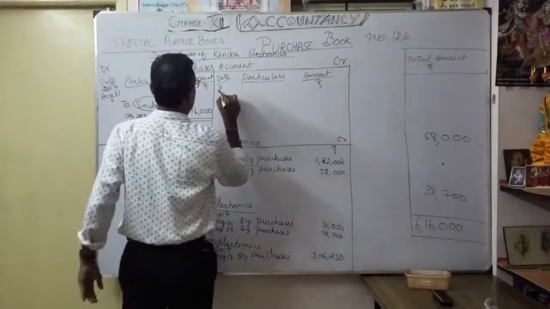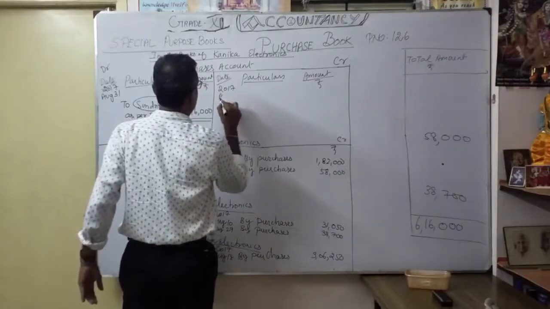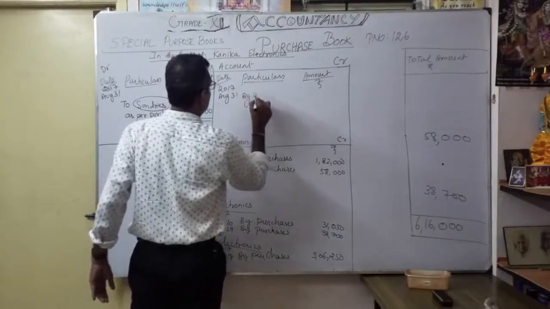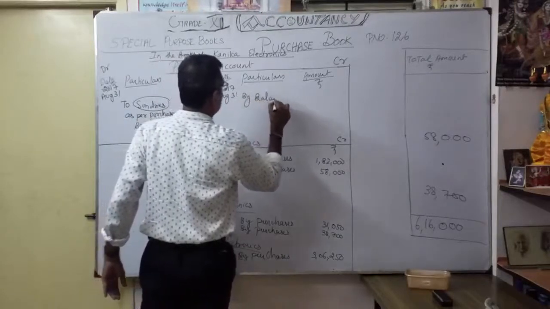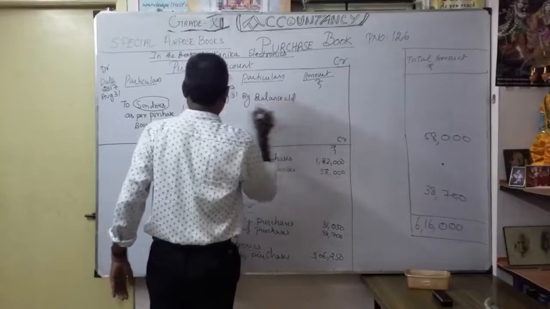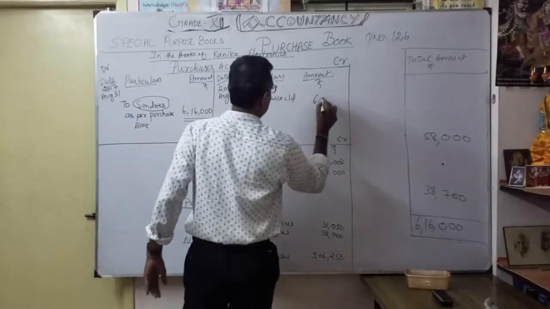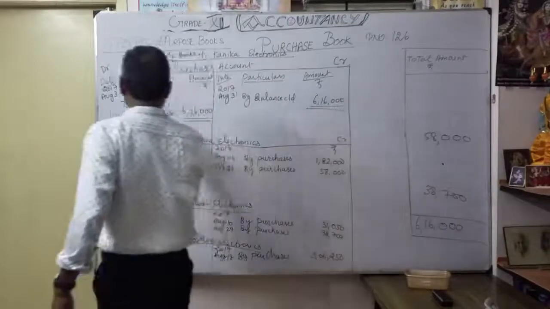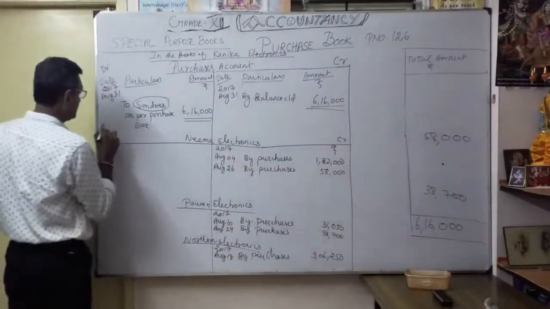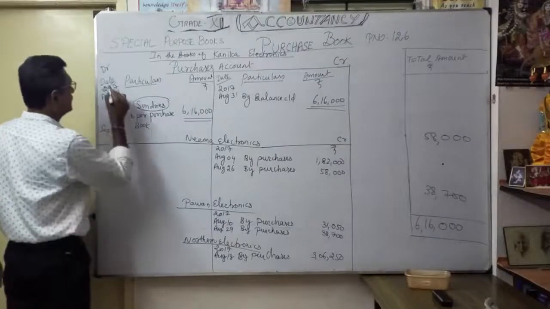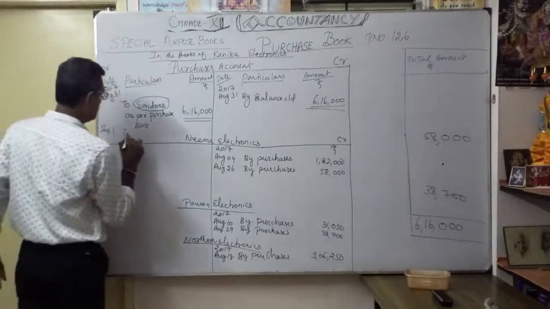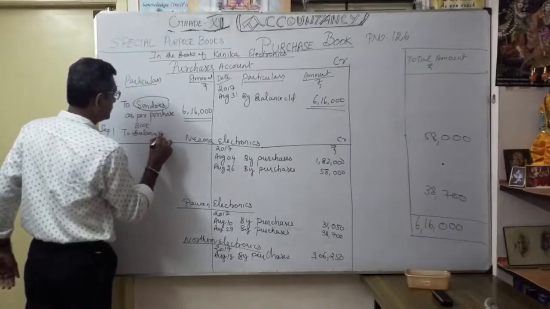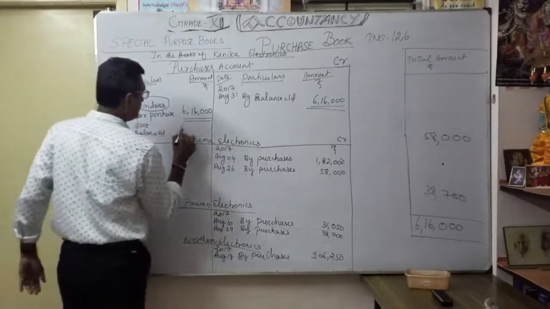Again, 2017 August 30, by balance carried on, same amount, 6,16,000. Then I want to carry over to the next month. What is the next month? That is September 1, same year. So, to balance brought down, how much? 6,16,000.